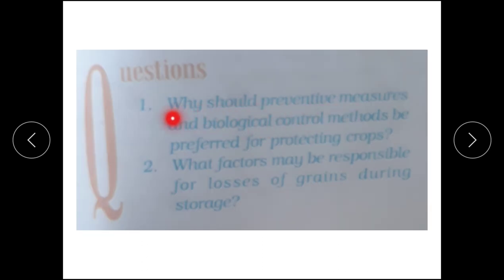In-text questions are there. Why should preventive measures and biological control methods be preferred for protecting crops? Next is, what factors may be responsible for losses of grains during storage? Now this and the previous sessions' in-text questions are remaining to be discussed. So, we will discuss them in our next session. Together, we will club up and discuss everything.